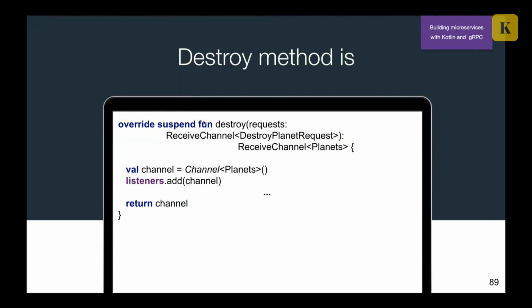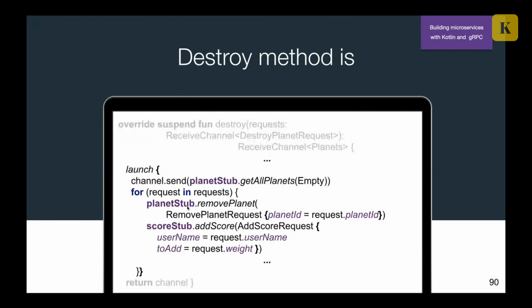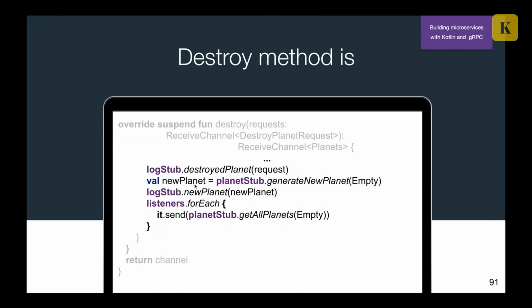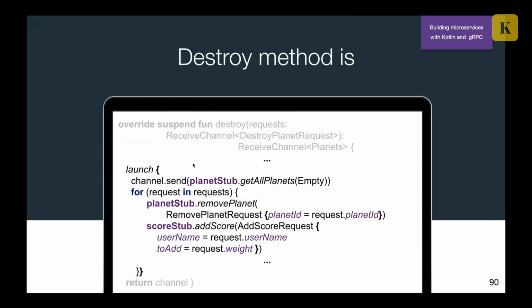So what do we see? We have this method destroy. We receive requests as a receive channel, and we have to return a receive channel of planets. So we do the same stuff. We create a channel, we add our channel, like our client, to the listeners, and we have to return this channel. And inside this, we launch a coroutine. We send our client all the planets in order to paint them.